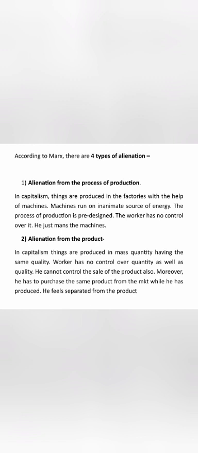But what happened in earlier times? We will come back to the potter's example. In earlier times, if the worker wanted to make a bowl, he would just make a bowl. He would decide he will make 2 bowls and 5 glasses. The worker had complete choice on the number as well as the quality. If he wanted to make a round bowl, he would make a round bowl. If he wanted to make a square bowl, he would make a square bowl. If he didn't want to make a bowl, then he didn't make a bowl.